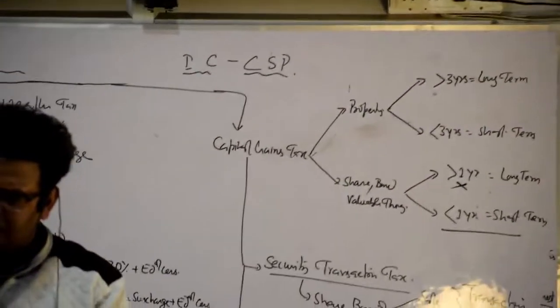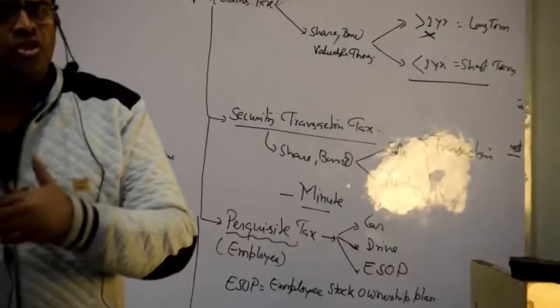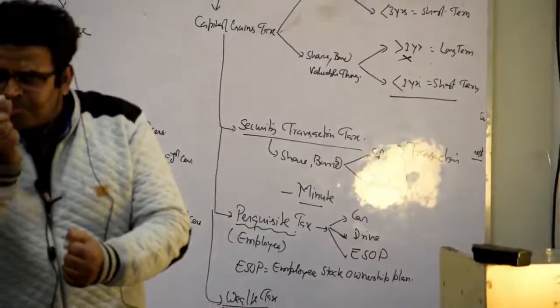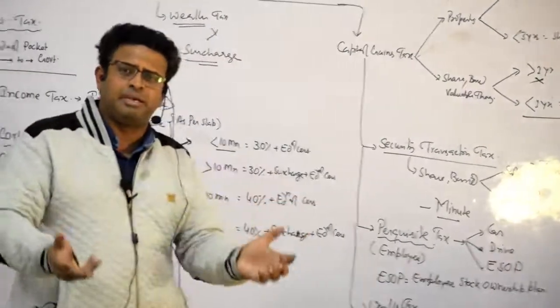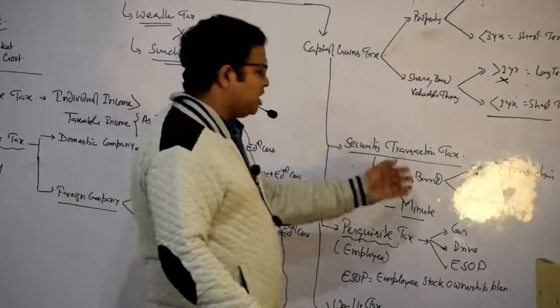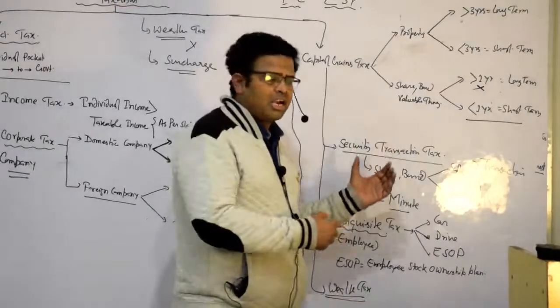Wherever you sell or purchase in the stock exchange, which is called the secondary market, the government takes a very minute amount of tax on selling and purchasing. We are not able to understand whether it has been taken or not. We never consider it, and this way the government is able to take the tax directly from the people.